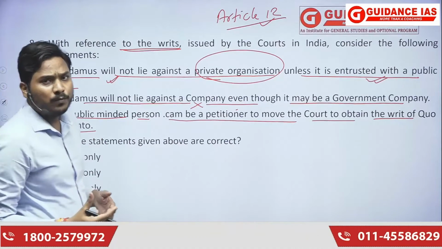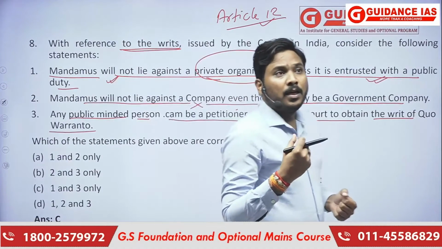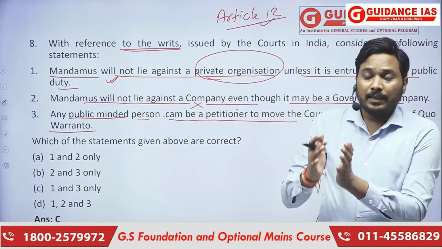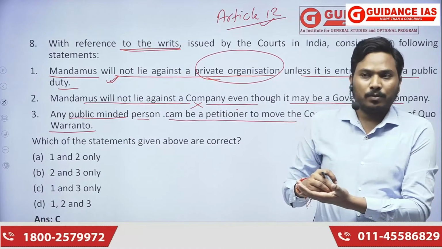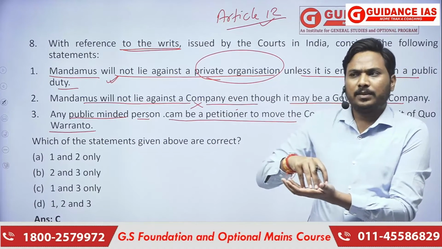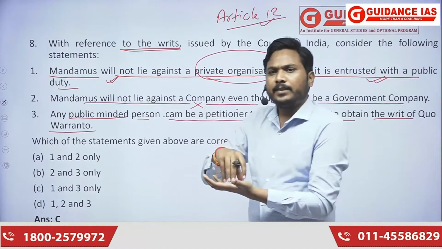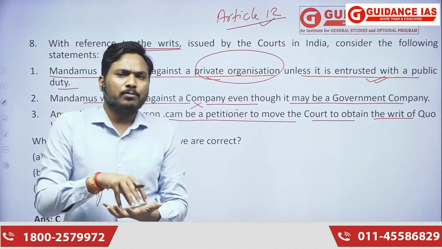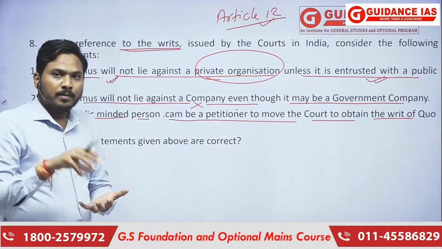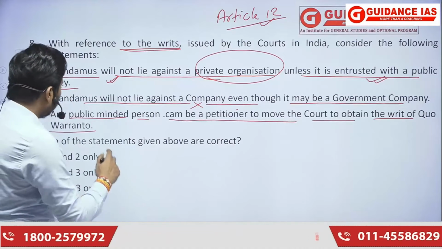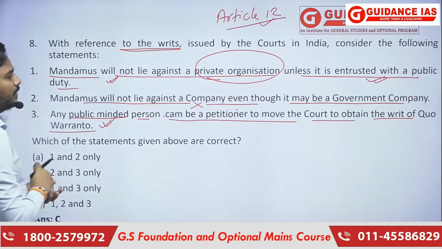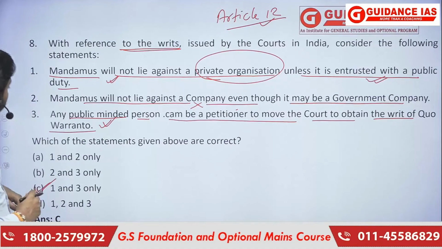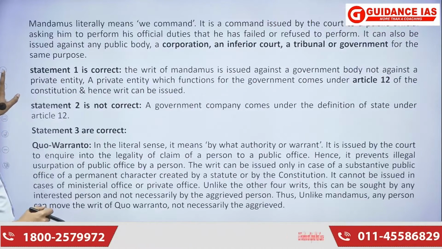Now, the writ of quo warranto is a writ issued by the court to ascertain whether a person is legally qualified to hold a post or not. For example, if you are having a minister or a member of parliament, whether he or she is legally qualified or not, to ascertain it, not only the aggrieved, but any particular individual can move to court. So that particular statement is also correct. 1 and 3, that will be our answer. That is question number 8.